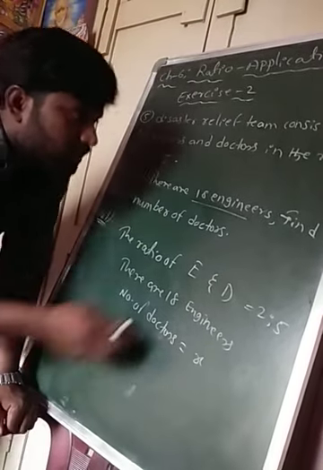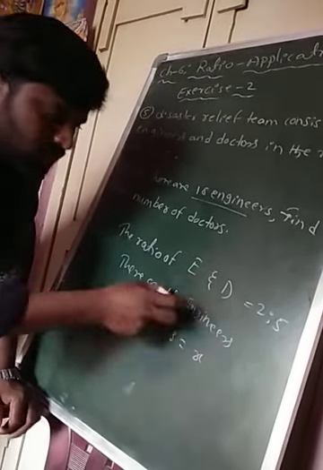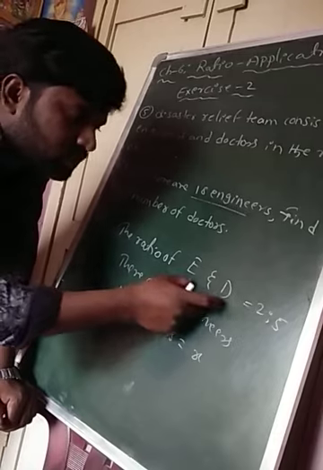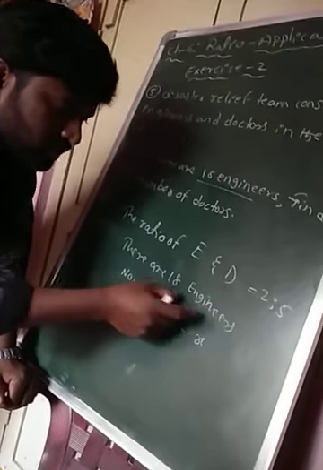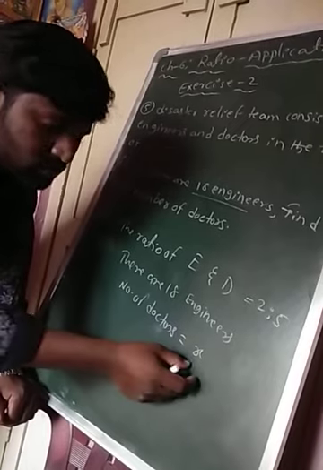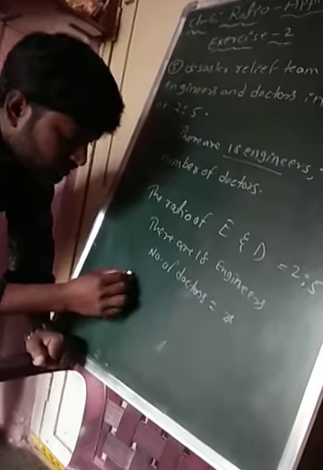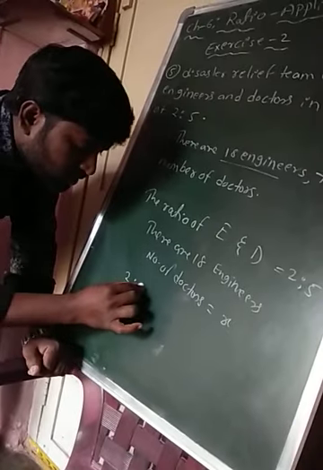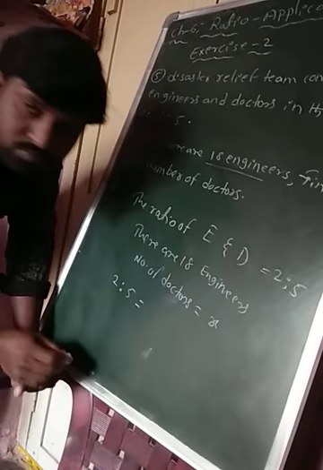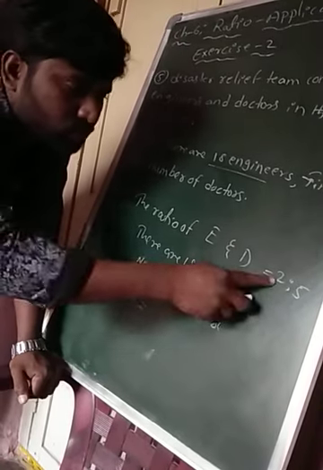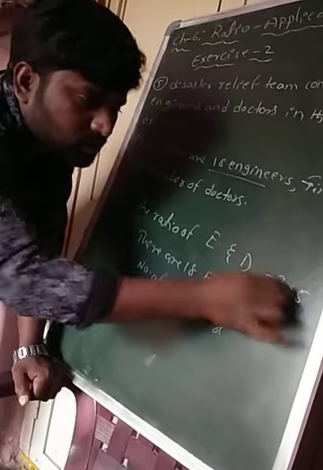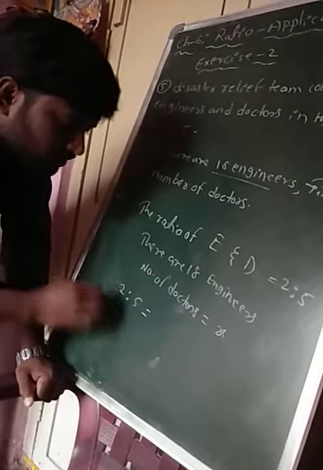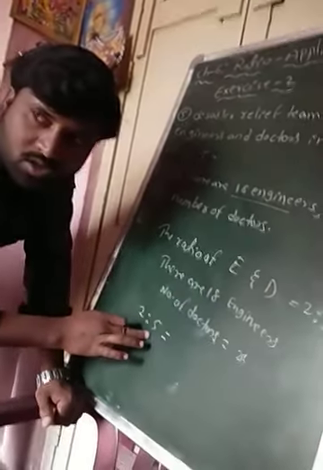Now these two are in proportion. The ratio of engineers and doctors is 2:5 is given. So there are 18 engineers, the number of doctors is x. These are in proportion. So I am writing like this: 2:5 is equals to, here 2 is corresponding for engineers and 5 is corresponding for what nana? Doctors. So first engineers, second doctors.